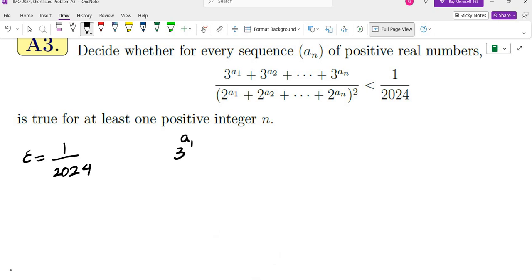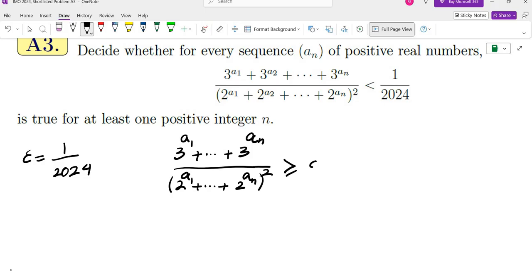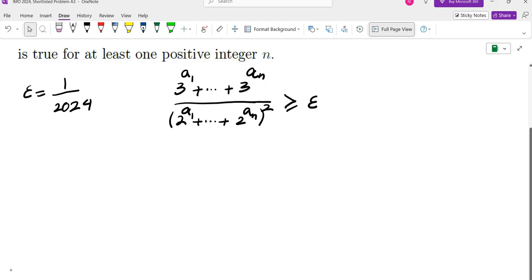So we want the sequence such that (3^a1 + ... + 3^an) over (2^a1 + ... + 2^an) squared is greater than or equal to epsilon. Okay, so the first thing that I did was I see a Cauchy-Schwarz inequality here that can be applied. Let's apply that and see what we get.